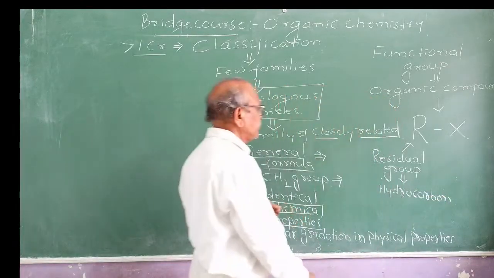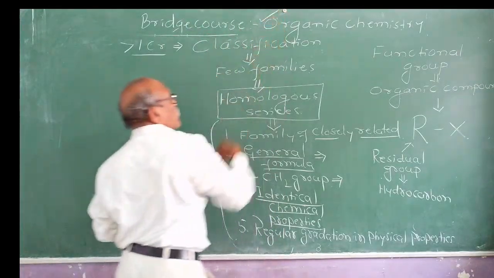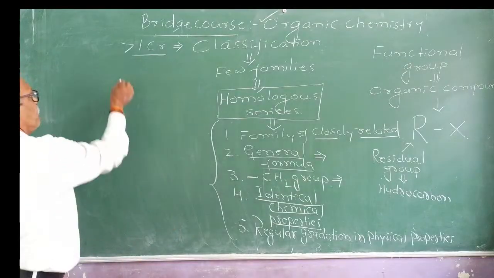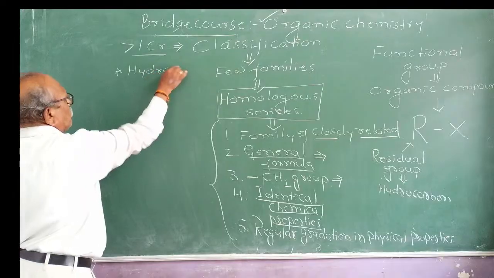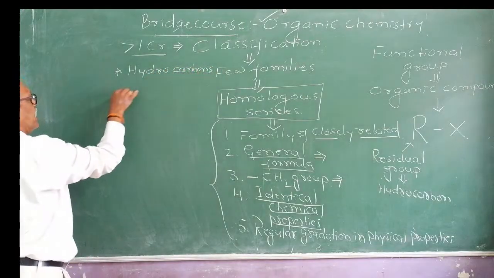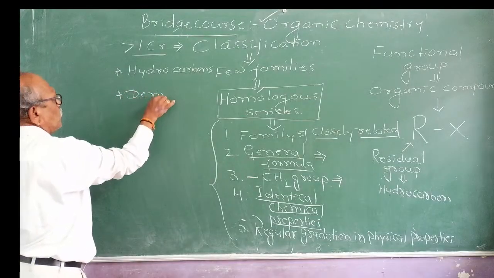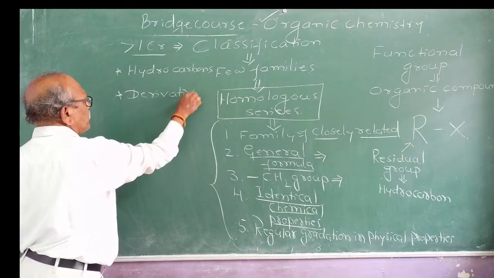In the last class we studied the modern definition of organic chemistry. Organic chemistry is defined as the study of hydrocarbons and their derivatives. What do you mean by derivatives?